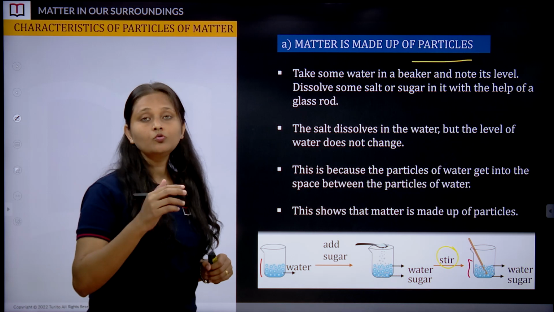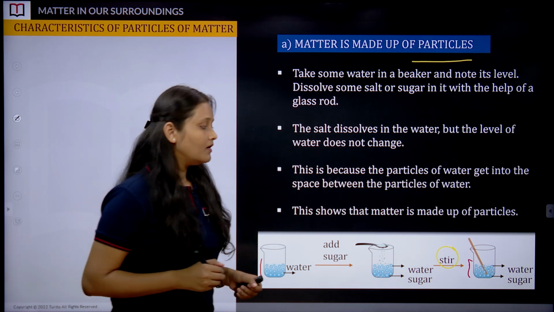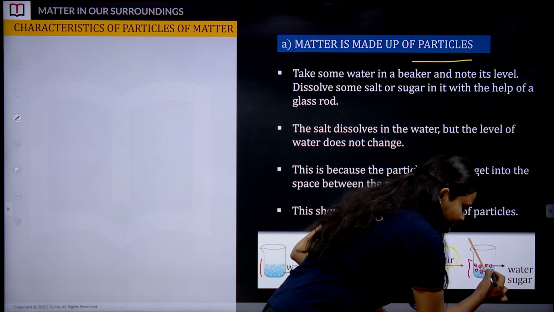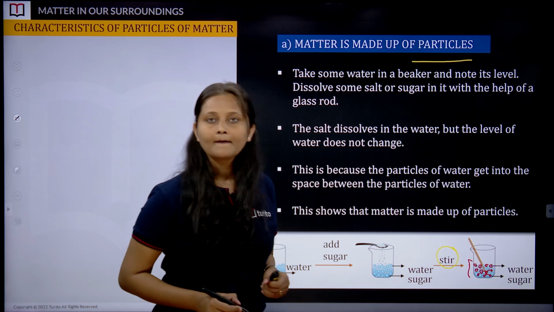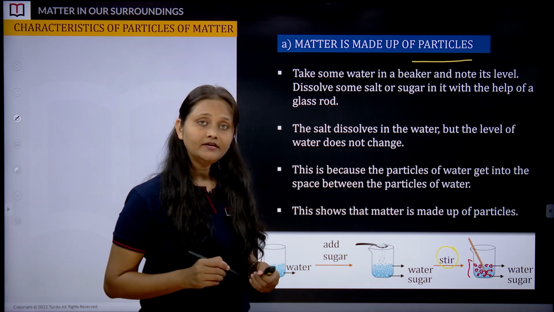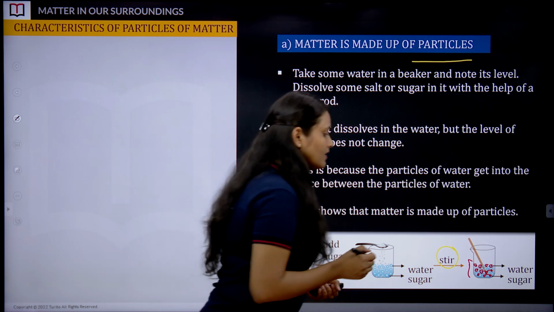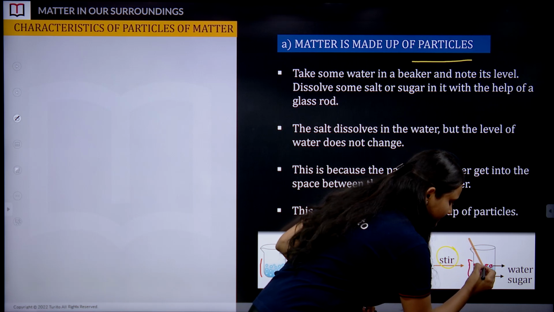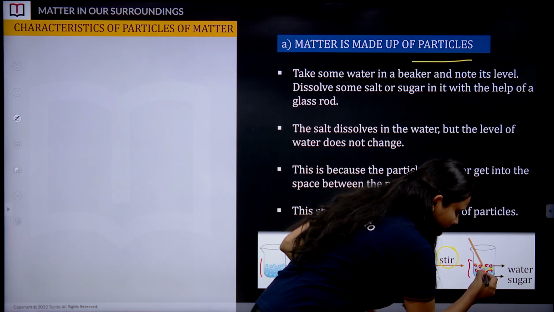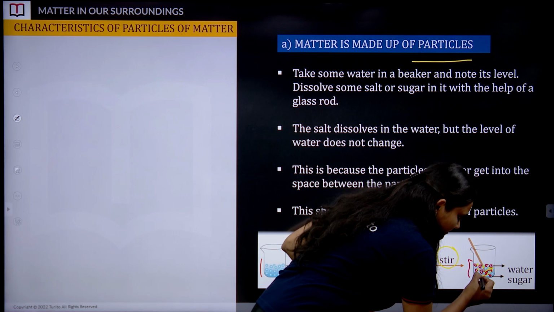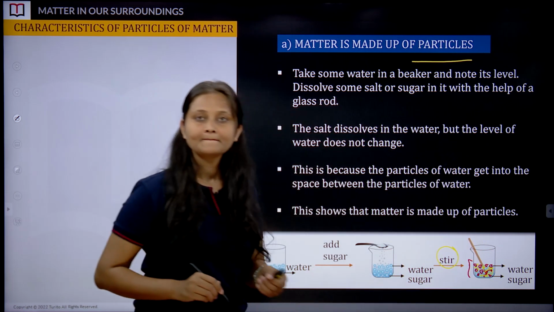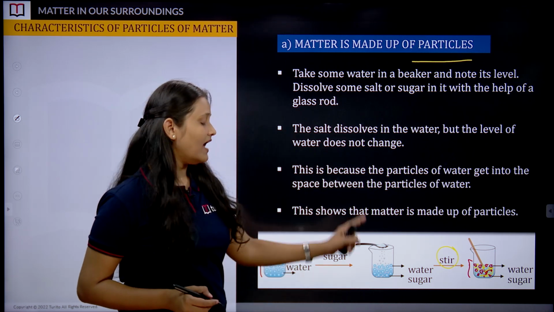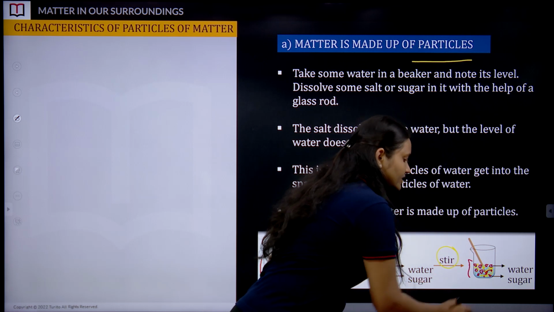Though we have added 2 tablespoons of sugar, there were some spaces in the water, and when you added the sugar, the sugar particles got accommodated in these spaces, and after stirring the complete dissolution happened, and that's why there is no change in the height of the water.